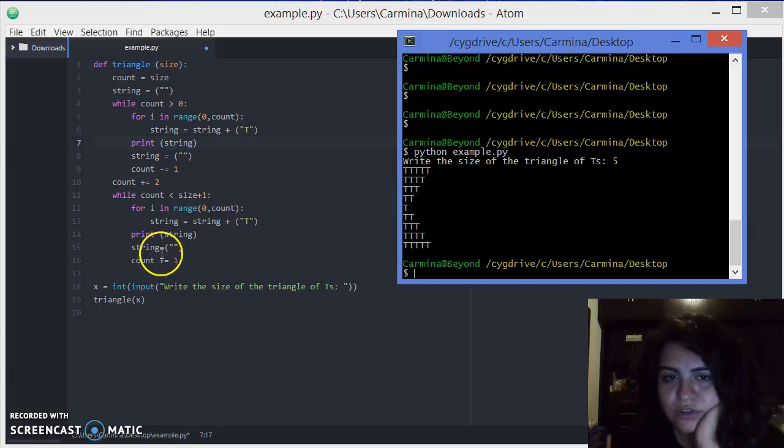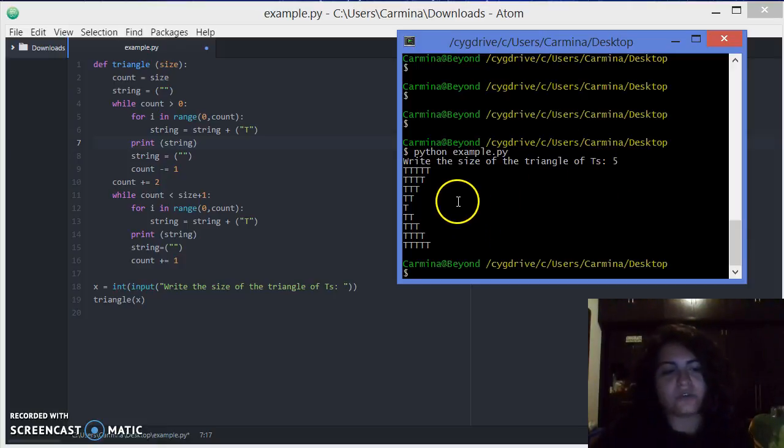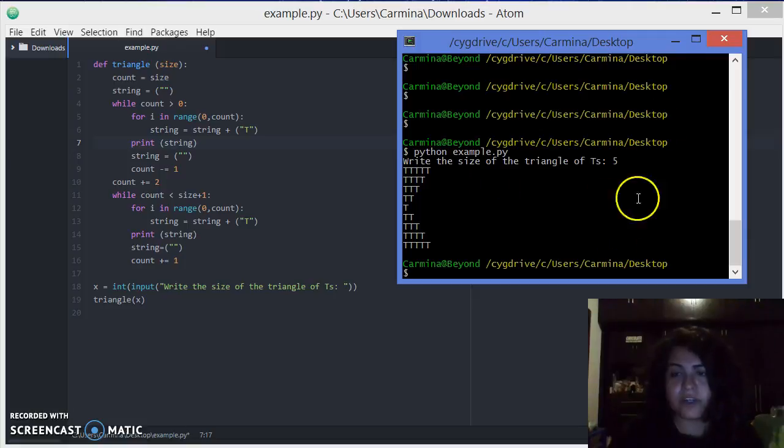And it goes on and on, adding 1 until there are 5. And here was the input and the value we give it. So that's how you would understand the process of reading and writing code in Python. Now I guess that's all.